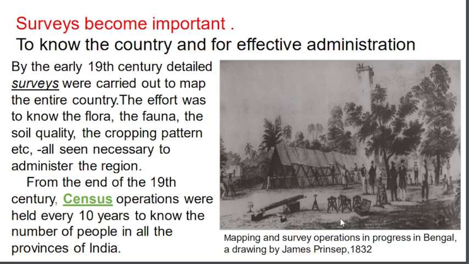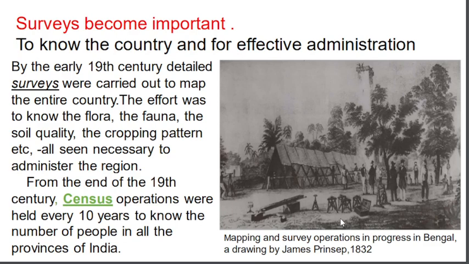Okay, like that, they did surveys to know about flora and fauna. What is flora? Which type of plantation is there? Which type of animals are there?